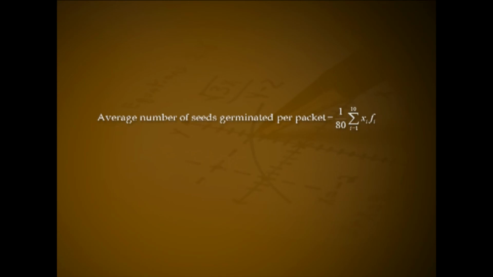To estimate the value of p, find the average number of seeds germinated per packet from the data and equate it with the average of the variable x. Average number of seeds germinated per packet equal to 1 by 80 into summation over i from 1 to 10 xi into fi.